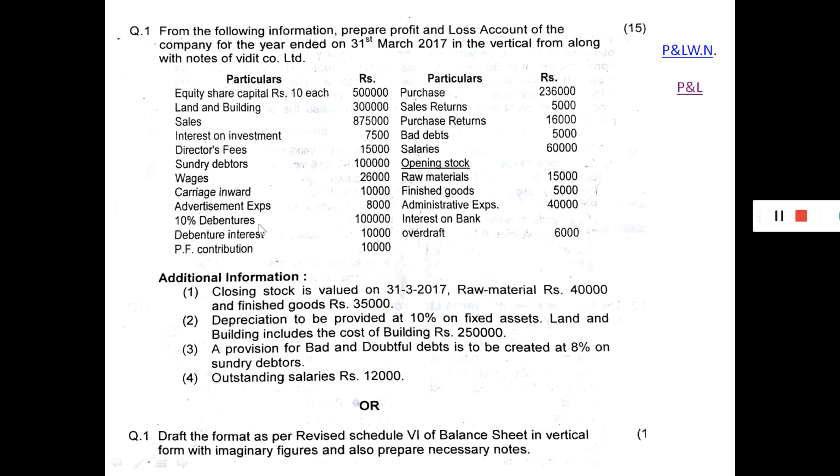Here 10% debentures of rupees 1 lakh is given. It is shown in the balance sheet, but in the profit and loss account we have to consider the 10% interest on debenture. 10% on 1 lakh becomes 10,000, which will be considered as a finance cost.